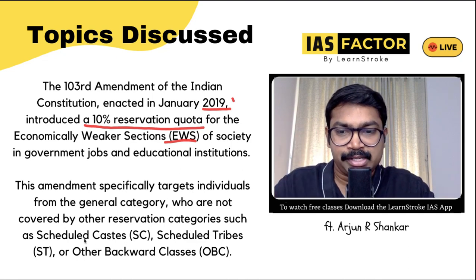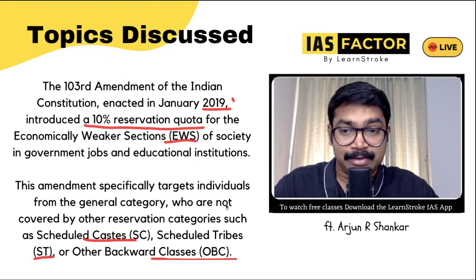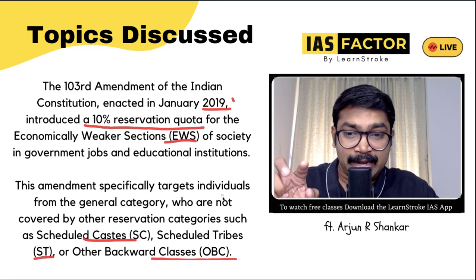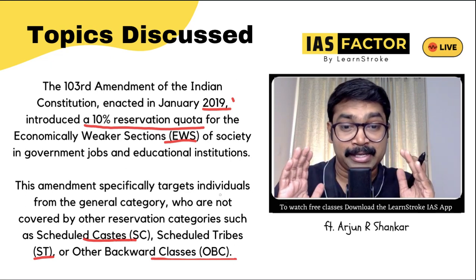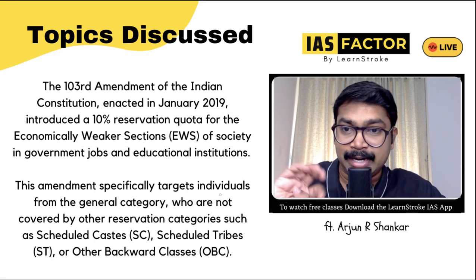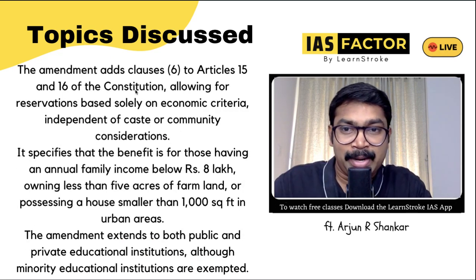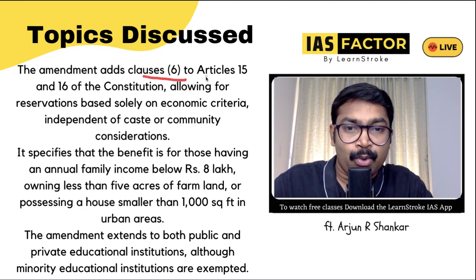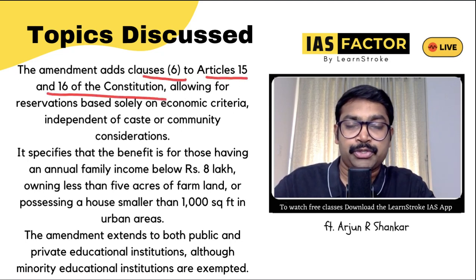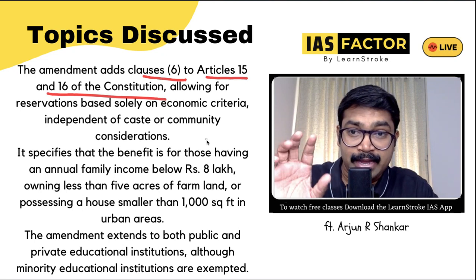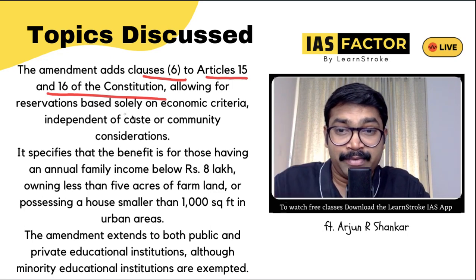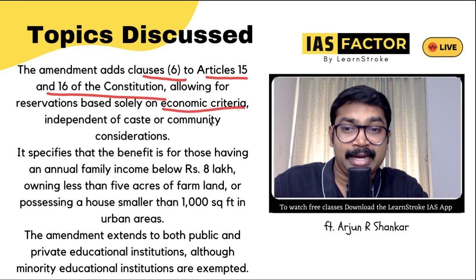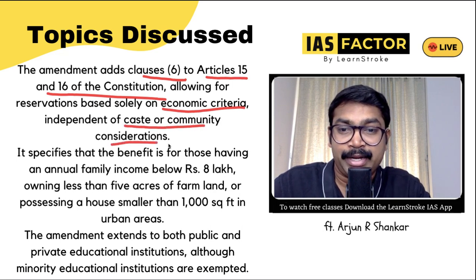See, normally you know that reservation belongs to SC, ST, and even the OBC category. There is reservation, but this amendment specifically targets individuals from the general category who are not covered by the usual reservation system. So this is what is targeted in EWS. It adds clause 6 to articles 15 and 16 of the Constitution. So you should see that the 103rd Amendment is making amendments to articles 15 and 16 of the Constitution, allowing for reservation based solely on economic criteria, independent of caste and community consideration.